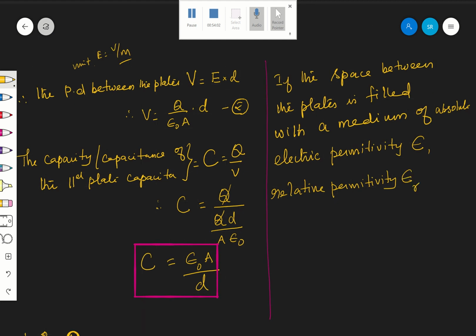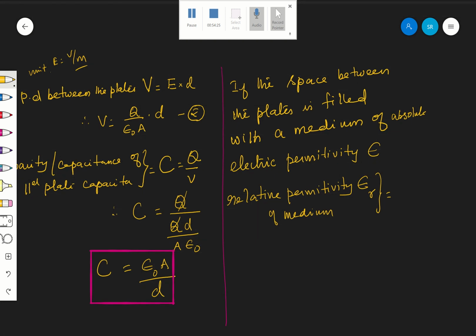Absolute permittivity is epsilon, relative permittivity is epsilon r. Epsilon r has another name: the relative permittivity of the medium is also called the dielectric constant of the medium, K, the medium with which I am filling the space between the two plates. Are you following?